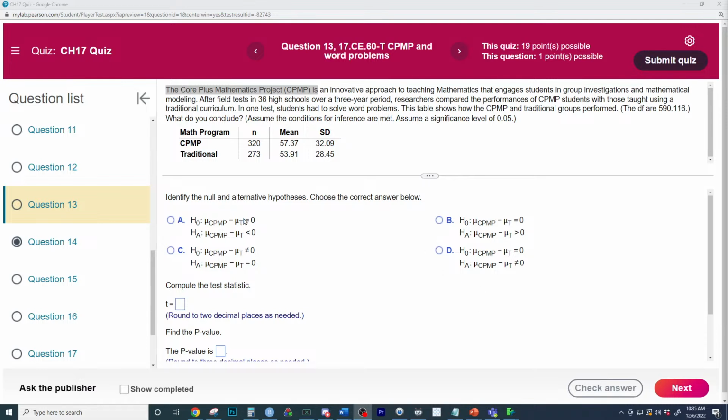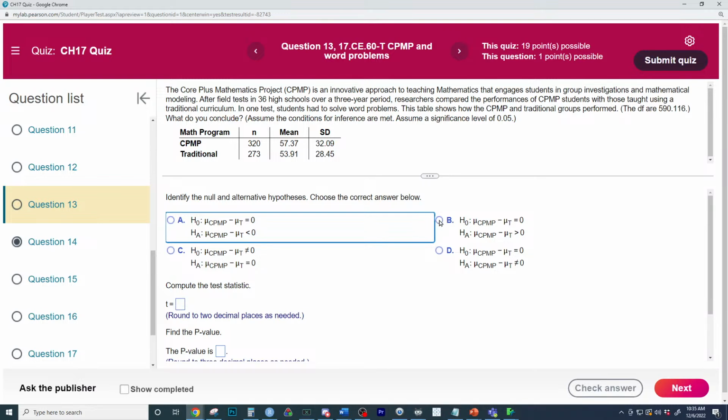Well, the null hypothesis is that there is no difference between the average scores, that the true average score using this teaching method minus the true average score using this teaching method is equal to 0. There is no difference. That's the null. So the correct alternative to check to see if there is a difference would be what? They never indicate which way the difference goes, so we're just going to see if there is a difference. They don't indicate the sidedness of this.